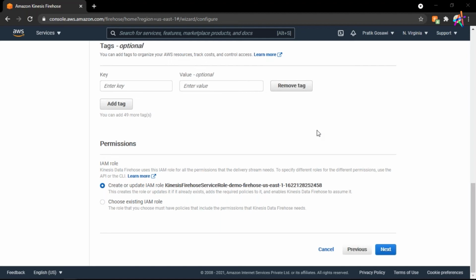So just like that, if my Kinesis Firehose wants to store data in S3, it will need some kind of permission, and that permission is nothing but this IAM role. That's just another service. So let's click on next.